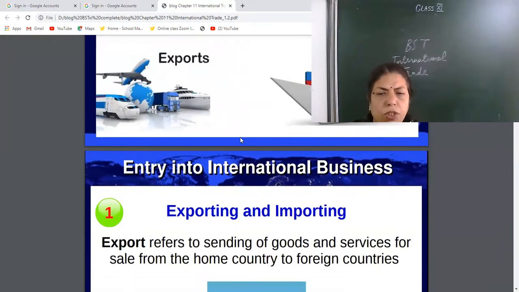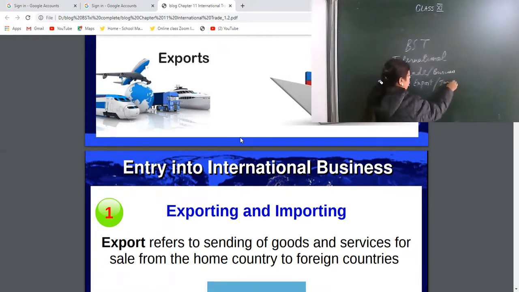Now the first is how to enter into international business. The first, which is main, is export and import.